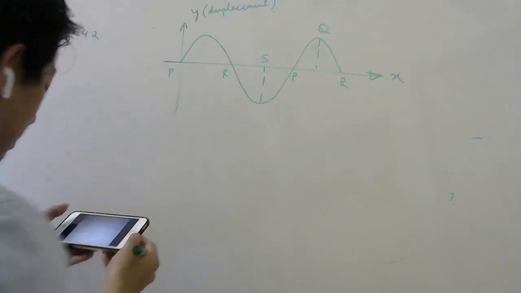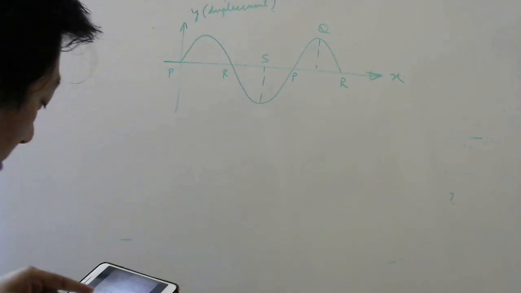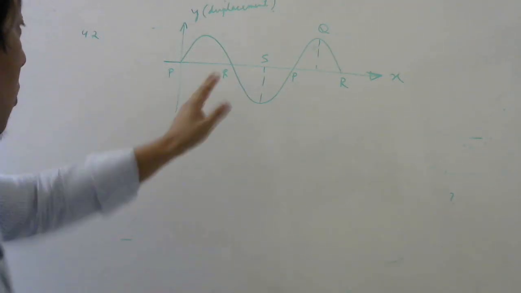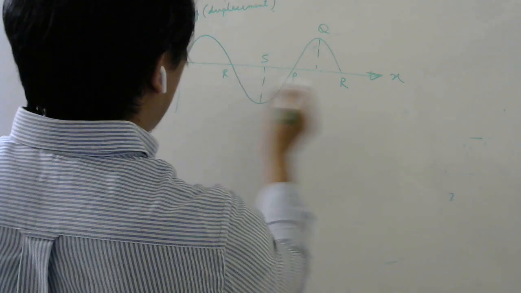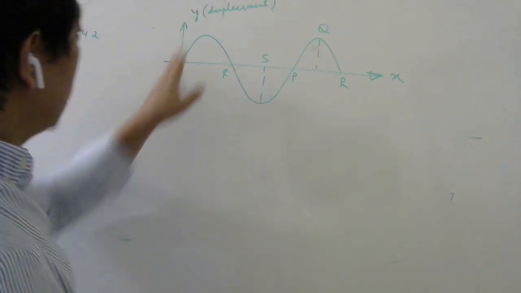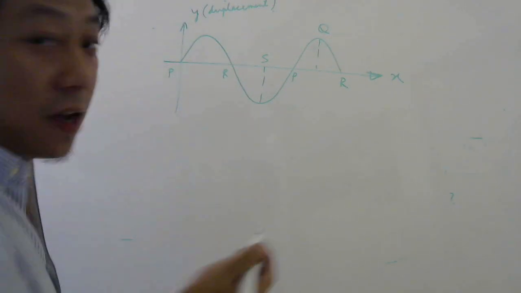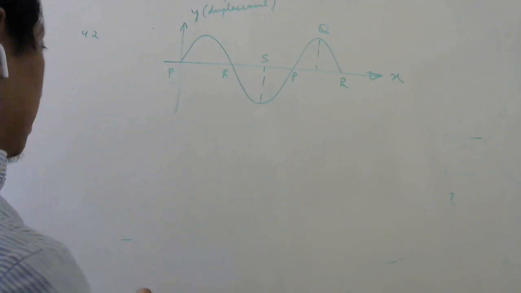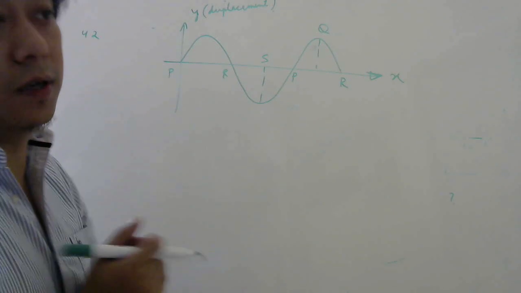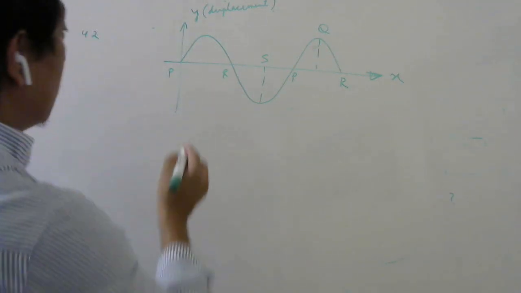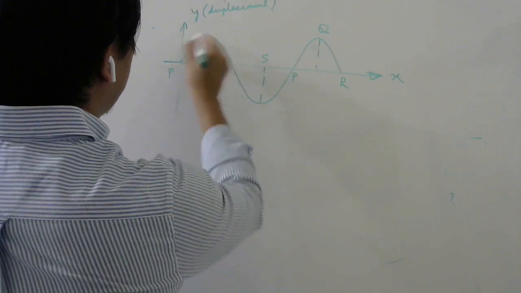They are asking, the pressure is maximum at positions marked which point? Is it P, is it S, is it R, or is it Q? So at which point is pressure maximum? There are two ways to do this. One way I have already explained, not in the synopsis but in the advanced topic under the playlist of waves. There I have explained that here displacement is positive.